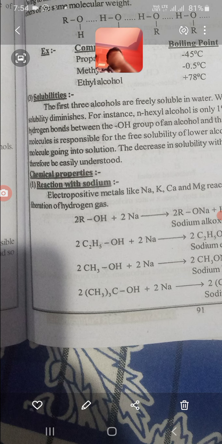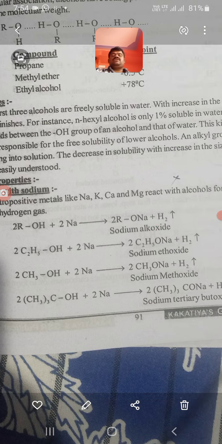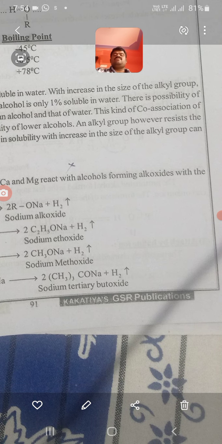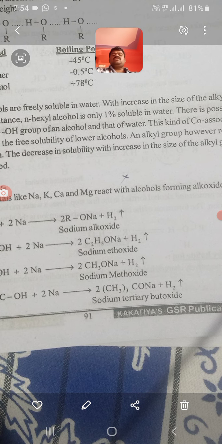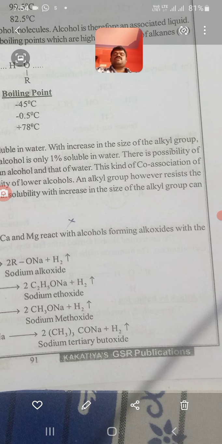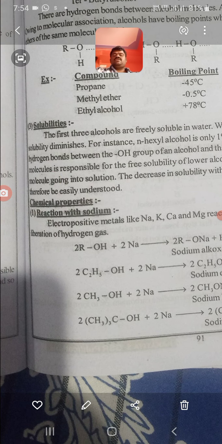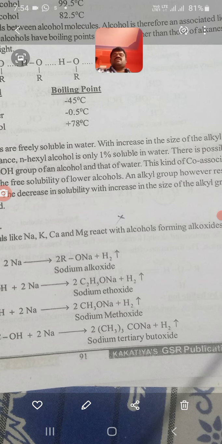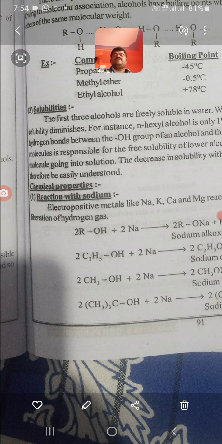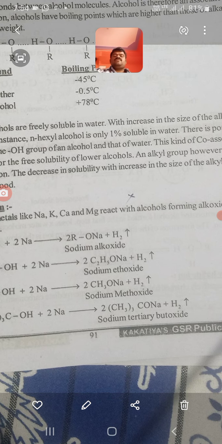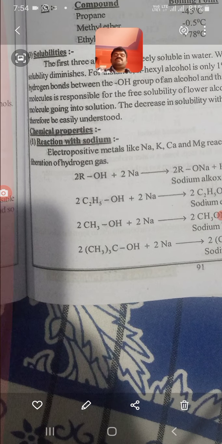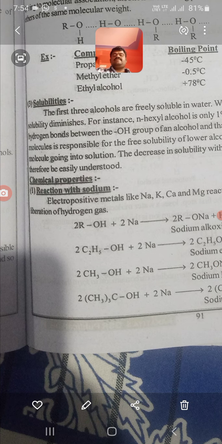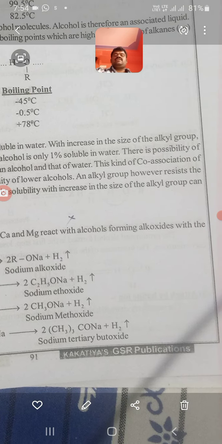Solubility diminishes means what? Here, low solubility. For instance, n-hexyl alcohol is only 1% soluble in water. There is a possibility of hydrogen bonds between the OH group of the alcohol and that of water.